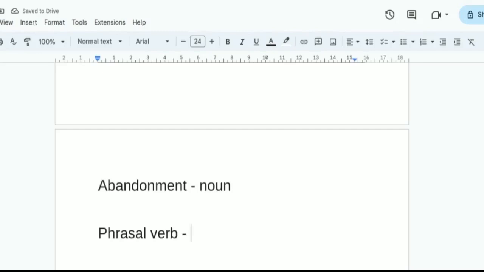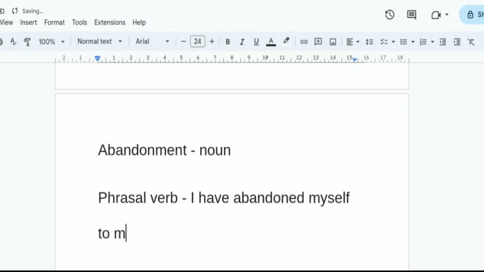How can we use it as a phrasal verb? Let me see. Abandon yourself to something. For example, I have abandoned myself to my emotions.